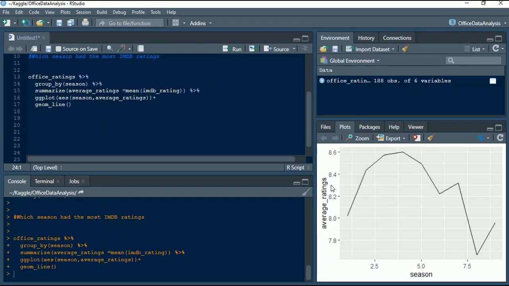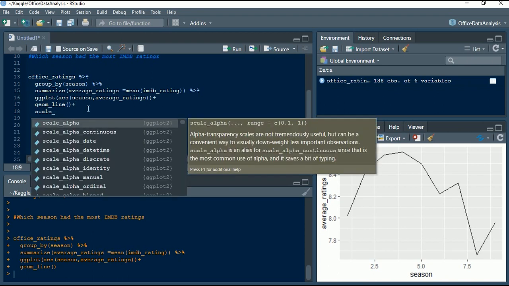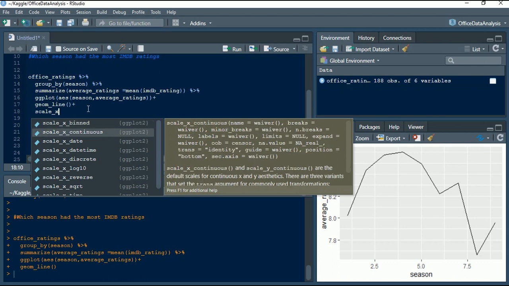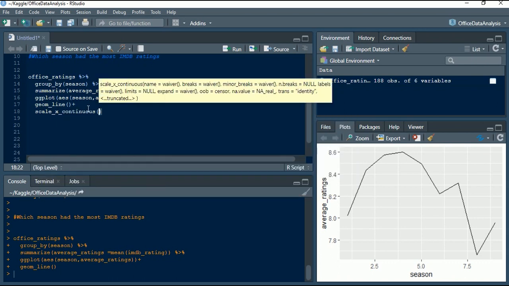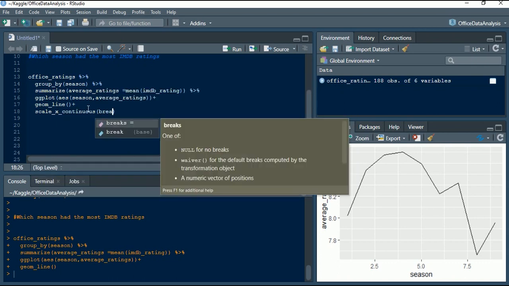Here, if you have noticed, on the x-axis, the season axis, we really can't see which season we are actually referring to. So in order to do that, we'll have to use the scale_x_continuous function, with breaks.